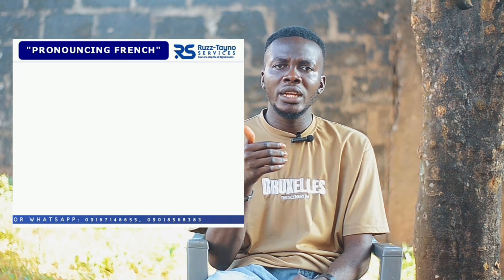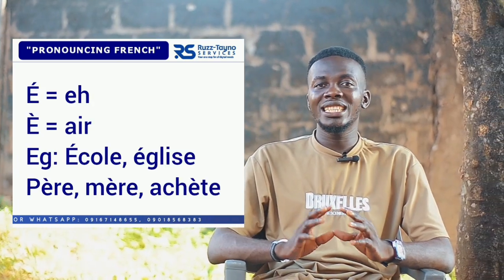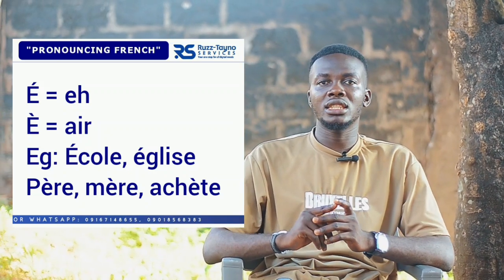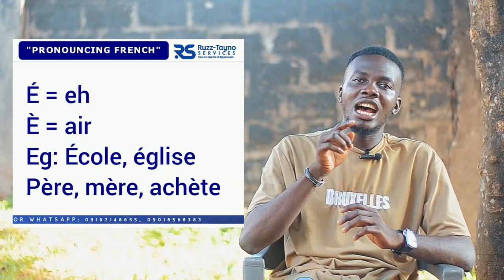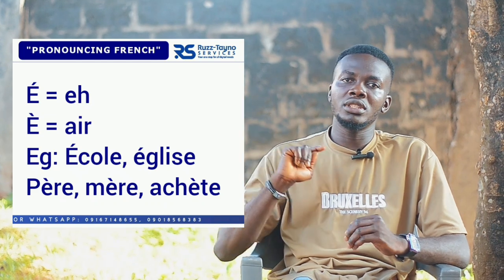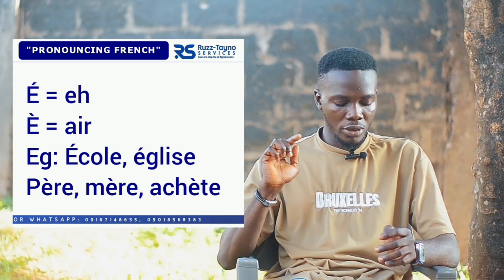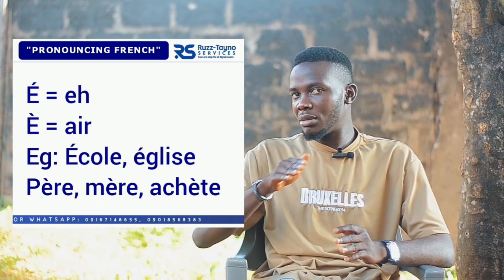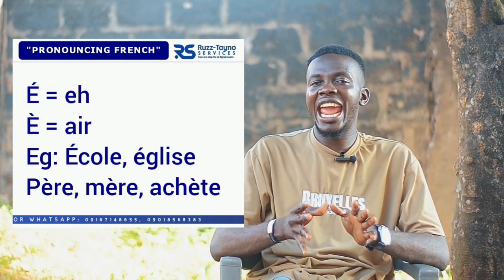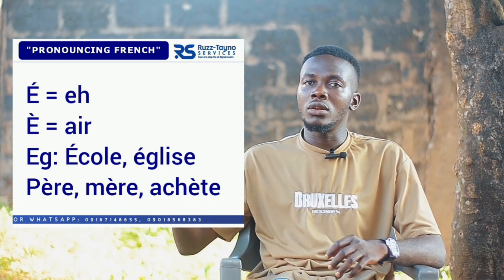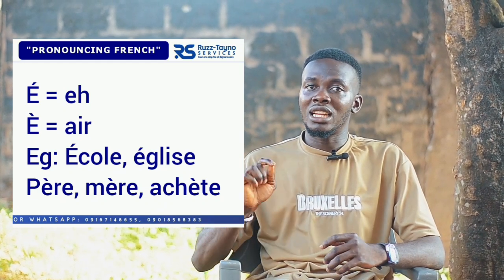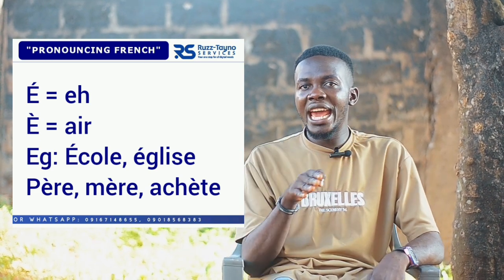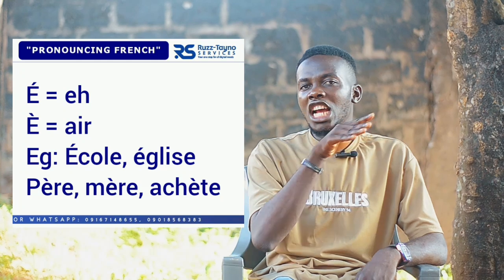Okay, now we move over to the E concept. Whenever you see E in the middle of a word, if that E has an accent aigu on top of it, it is pronounced as A. But if it is accent grave, the accent coming like this, it is pronounced as R. For example, école, église, that is E accent aigu, A. But if it is the other one, père, mère, achète.